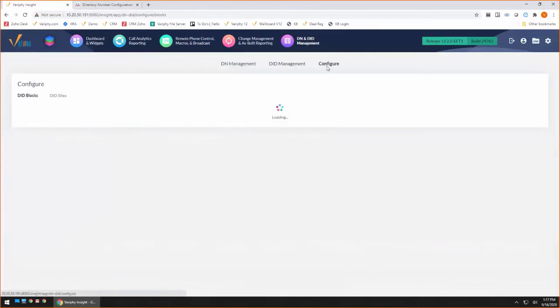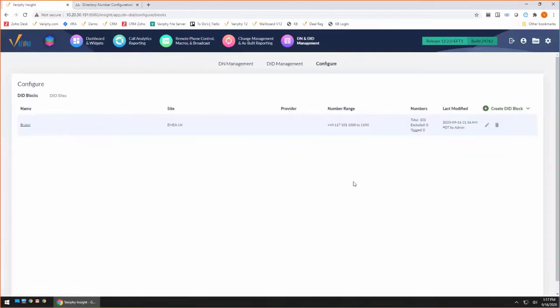And there's a lot of different ways you can do that. Now that I have my EMEA site, I can add multiple blocks. Let's say I wanted to add a Cambridge block, I could go ahead and do that, or even different sites. So the next thing we're going to take a look at is the actual DID import.